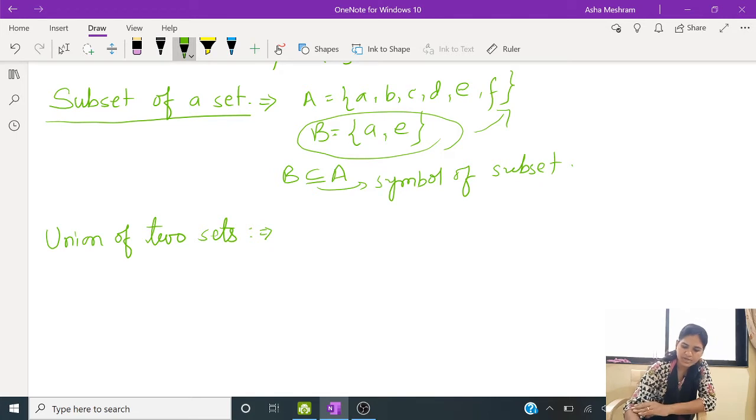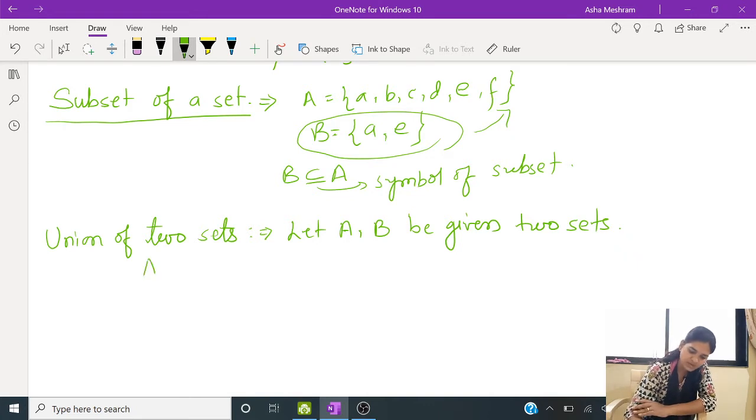So what is meant by union of two sets? Let A and B be two given sets, then how to define A union B?